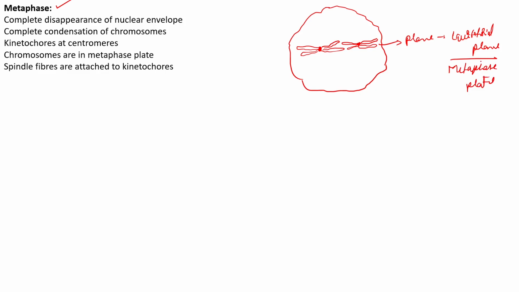Now the chromosomes have condensed to the most compact form. The chromosomes are clearly visible in the metaphase. You will be studying karyotyping in the part on principles of inheritance and variation, and also in reproductive health.